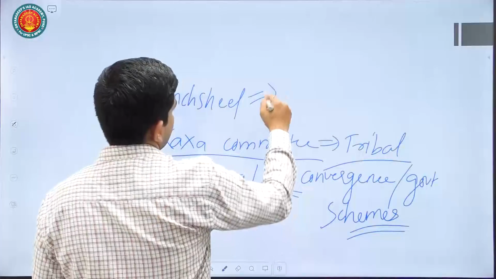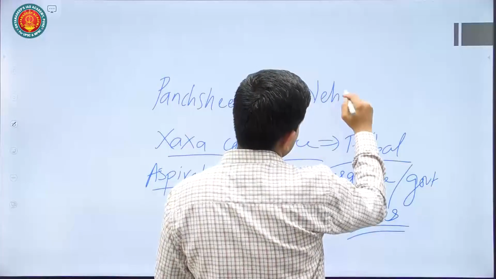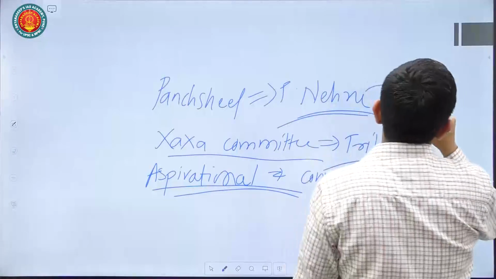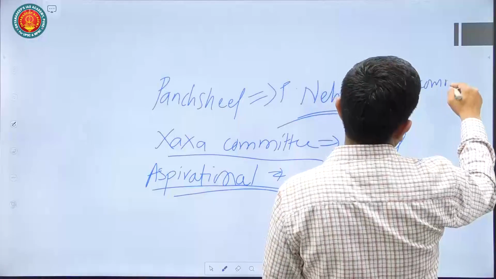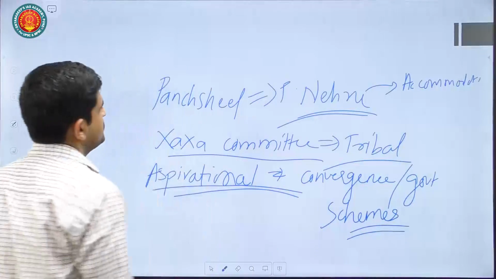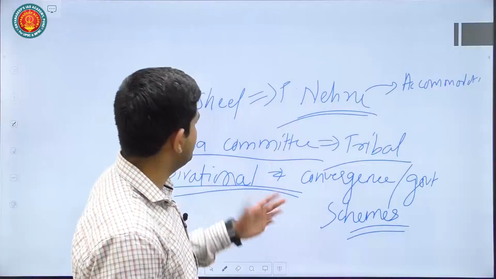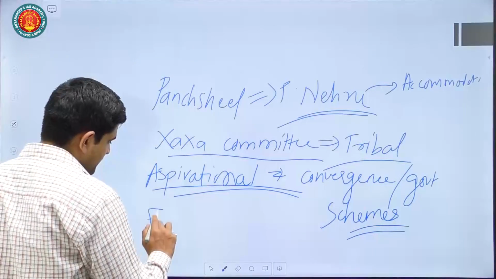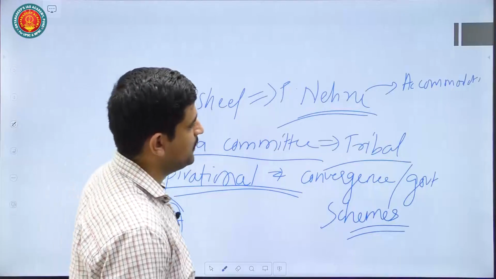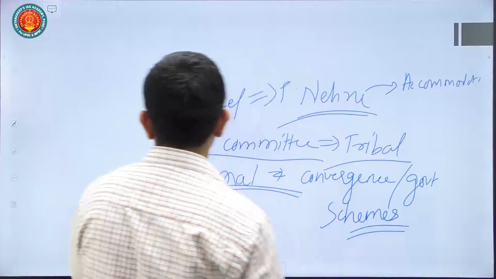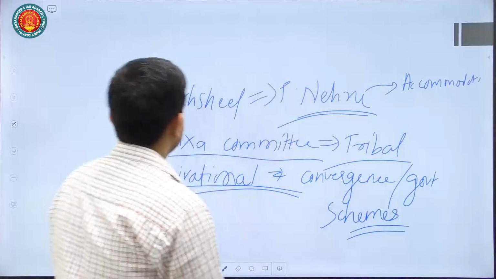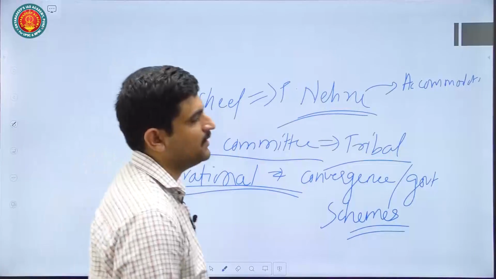Panchsheel policy, given by Pandit Nehru, please go through this also. It talks about accommodating tribals rather than integrating them, meaning they should also have their cultural rights according to this Panchsheel policy. Apart from that, the government has already taken a step, that is the Forest Rights Act, already enacted by the government. So you can also mention the Forest Rights Act, giving rights to the tribals in a way to have their own empowerment. This is the basic thing that you have to mention in the way forward.